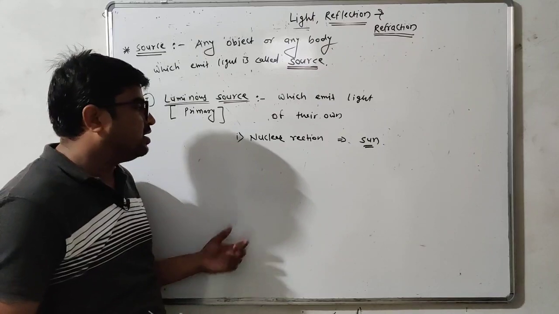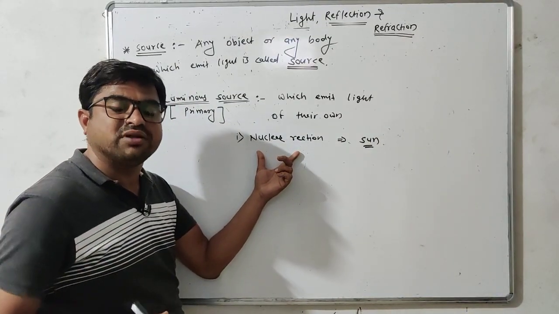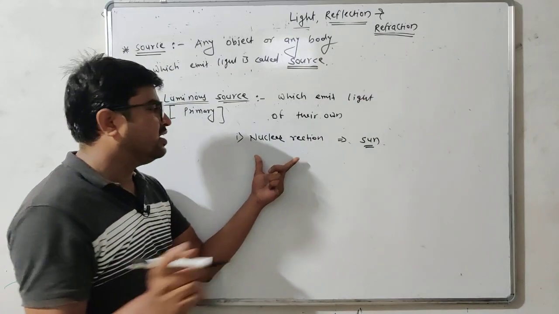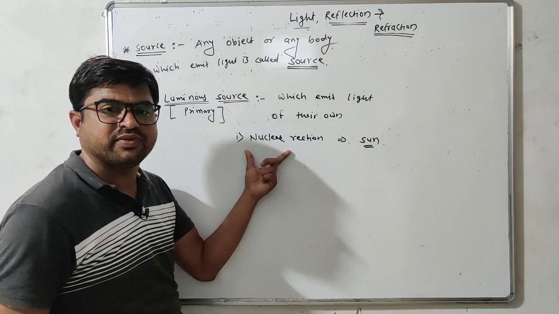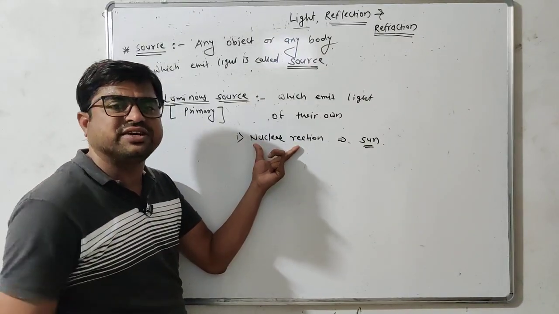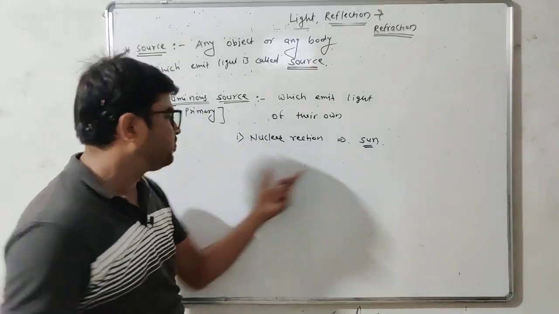You know that the nuclear reaction responsible for solar energy or sunlight is nuclear fission. Due to the nuclear fission reaction, the sun produces light or its solar energy.